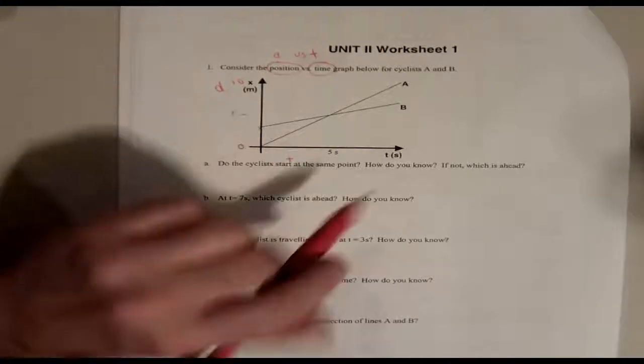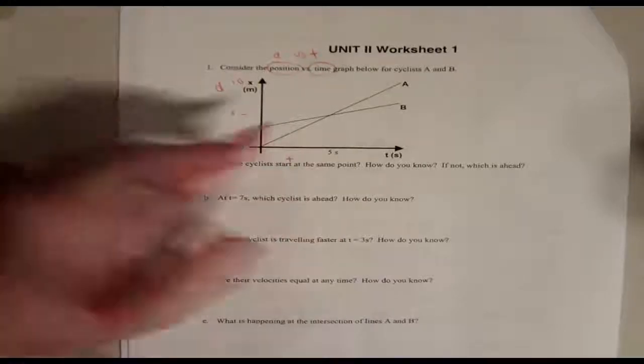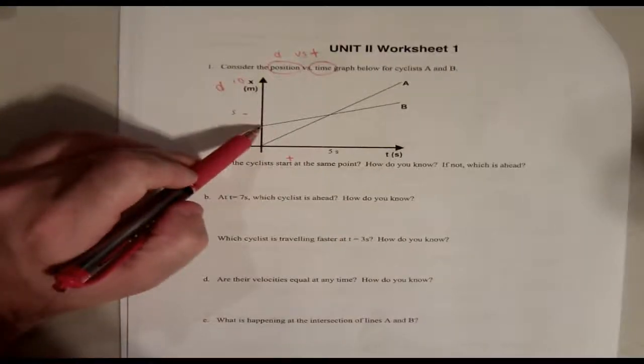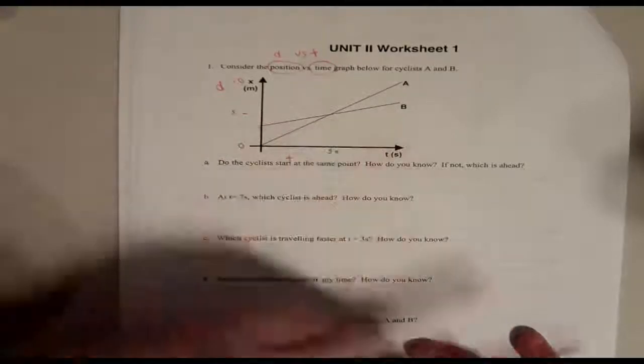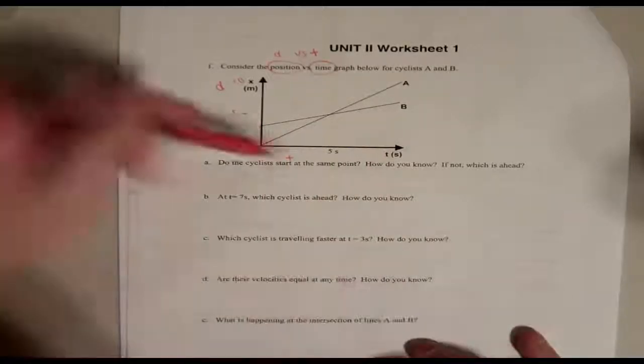Obviously, and I'm looking at the slopes here without even going to these next questions. I can see, well, they probably started ahead because look how slow this person is. Jeez, oh man, it's almost a flat line. It's like a turtle. Versus A, it's pretty slanted, right? Okay, let's look at B.